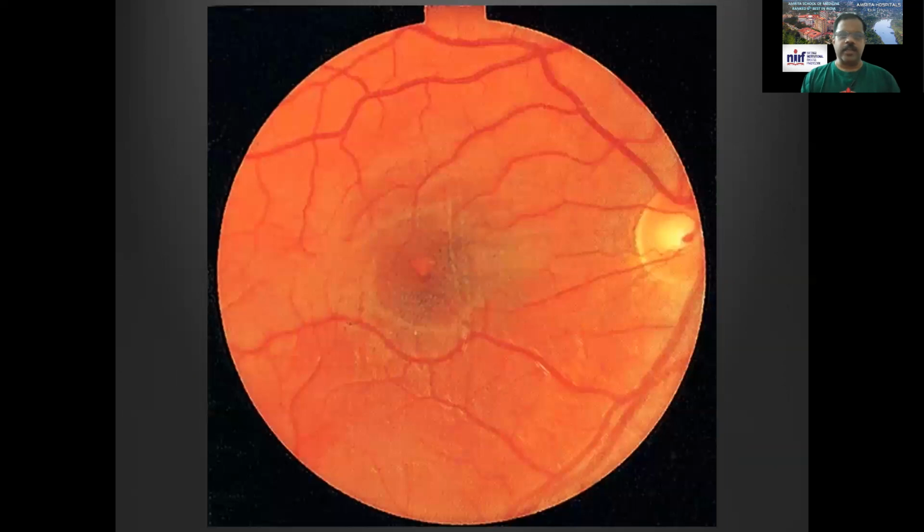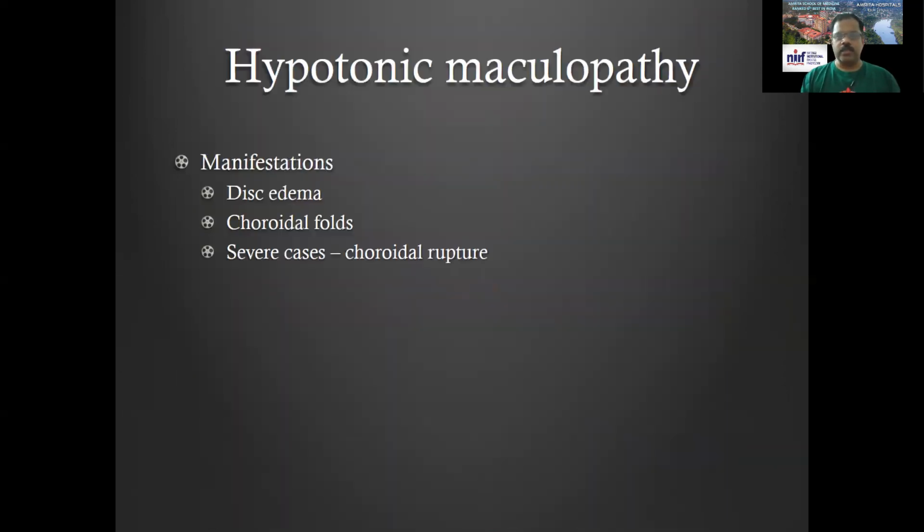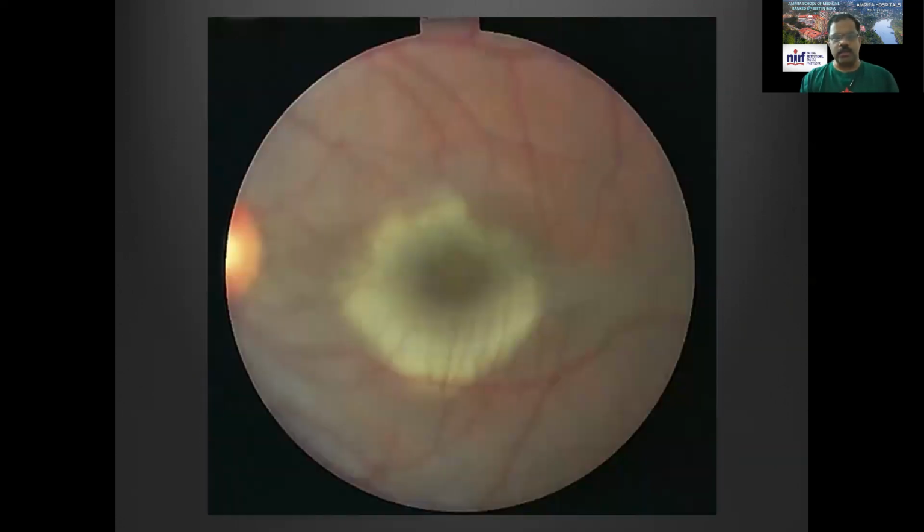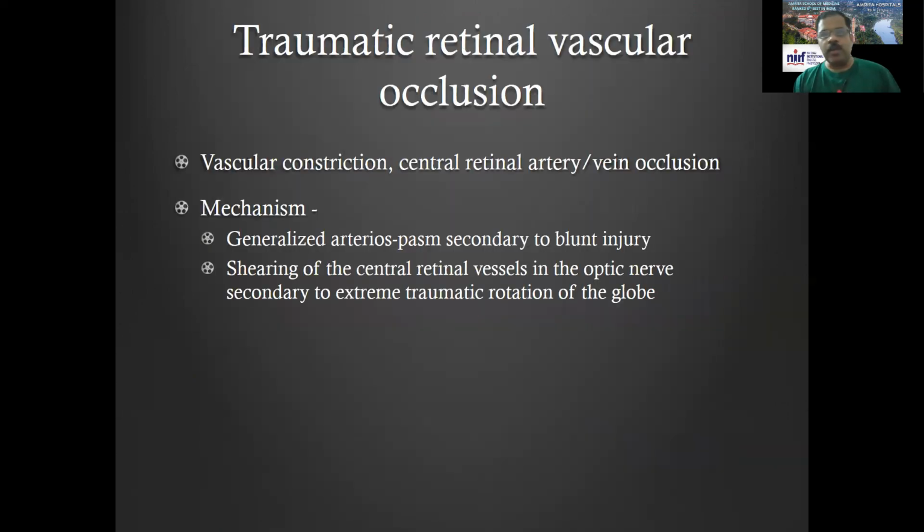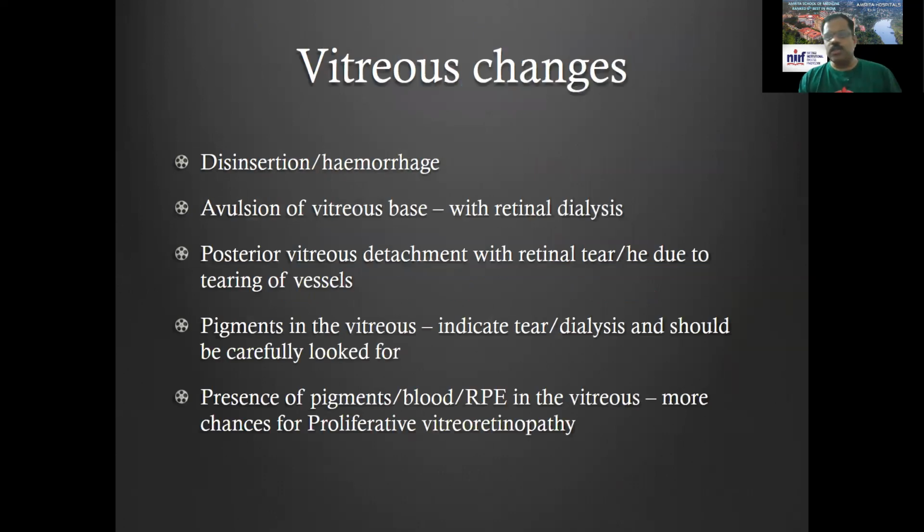So this is Berlin's edema, you can see, and later on, you can see some scarring there. Hypotonic maculopathy is another condition where pressure inside the eye is significantly reduced and can manifest as disc edema or choroidal folds. You can see this is the hypotonic maculopathy. Traumatic vascular occlusion can sometimes occur because of angiospasm, and shearing of the central retinal vessels in the optic nerve can also occur. Vitreous changes like vitreous syneresis, hemorrhage, etc. can also occur in many cases.